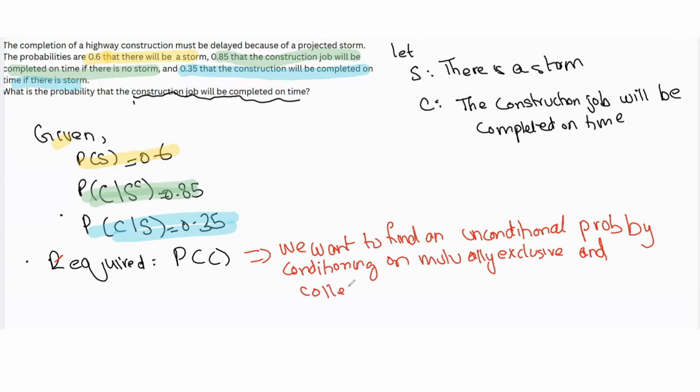We want to find this unconditional probability by conditioning on mutually exclusive and collectively exhaustive events.